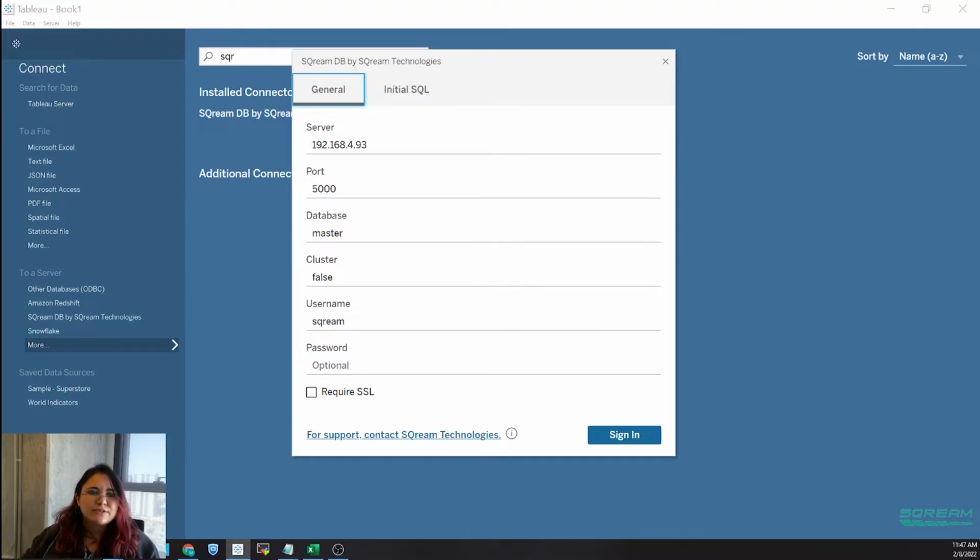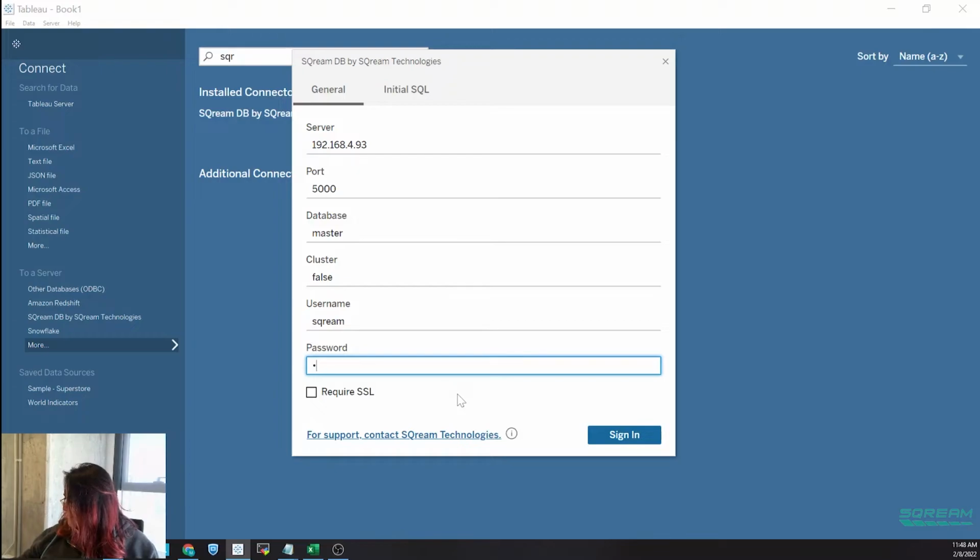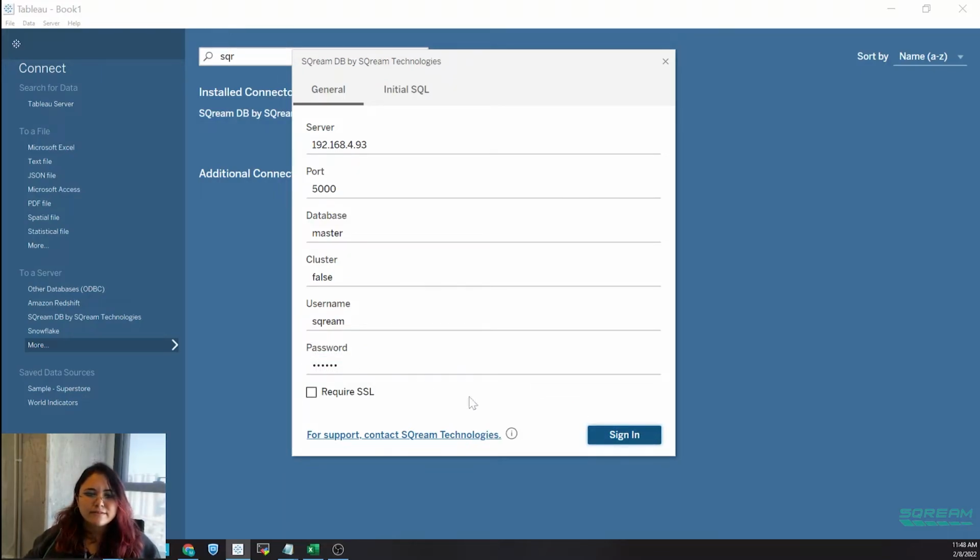You'll have your IP. Now make sure that if you're using a virtual machine with changing IP, you change this one every time to the correct one. Username, password needs to be the password of the database, not of the computer you're connecting to. Sign in.